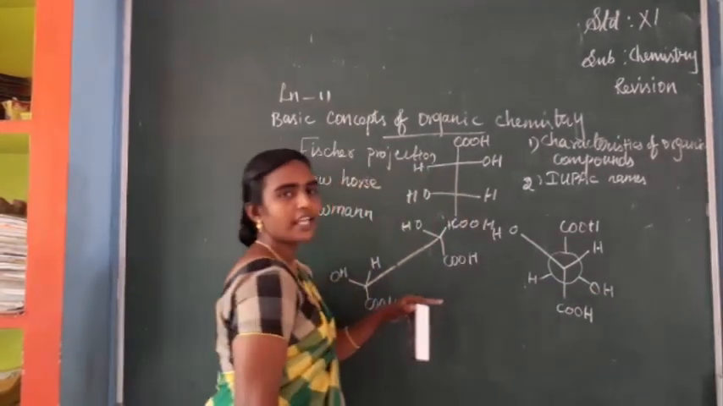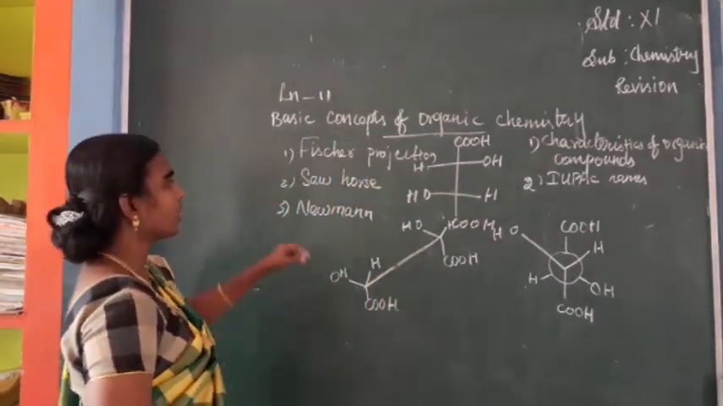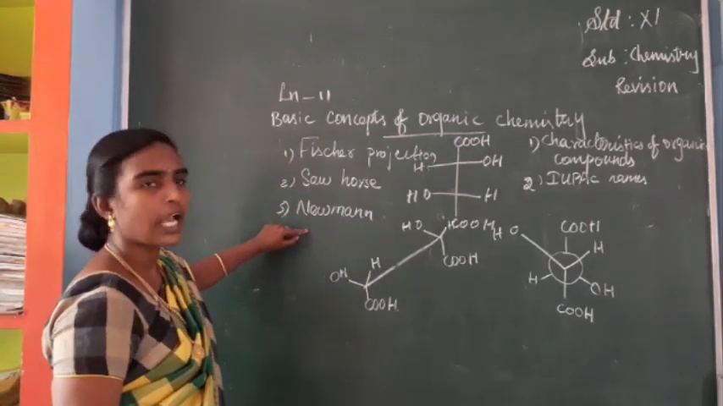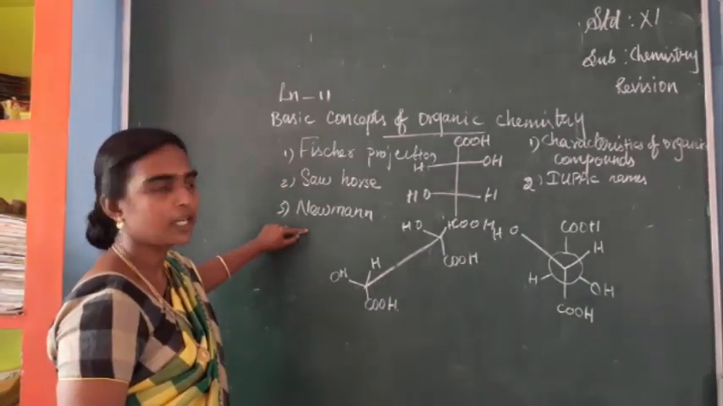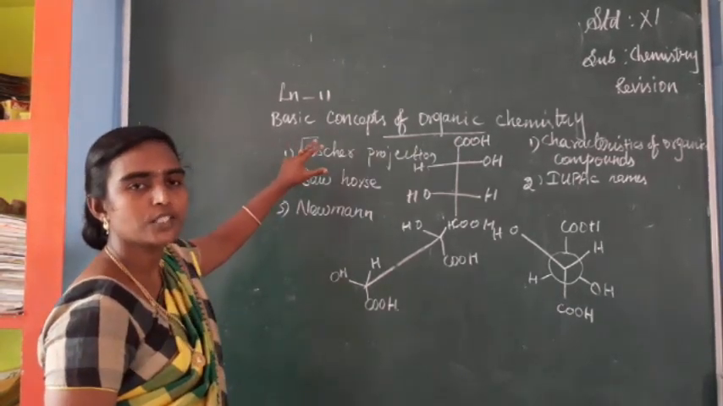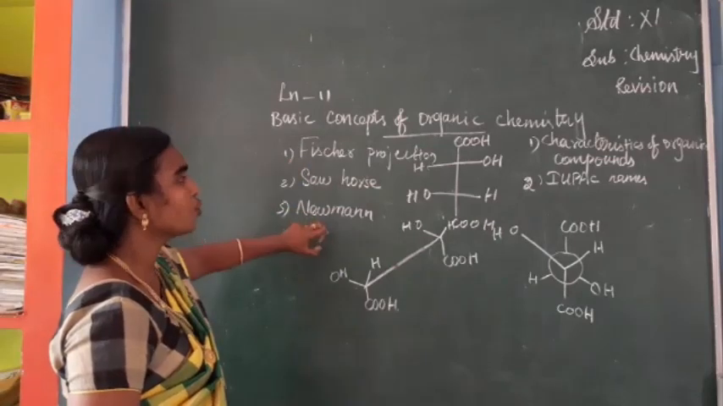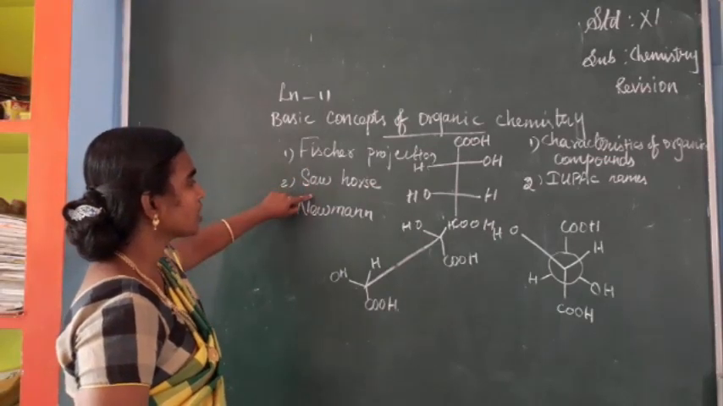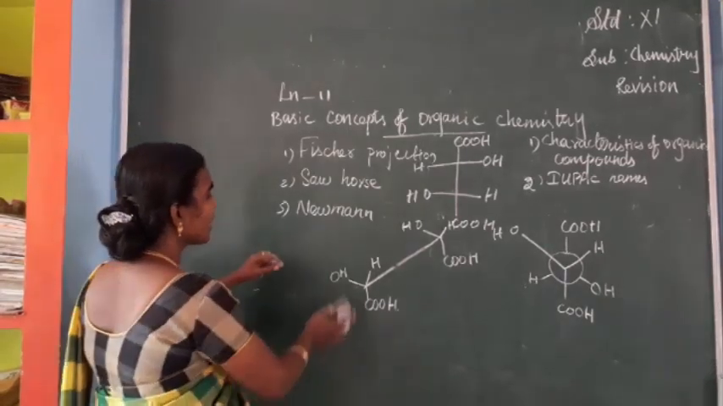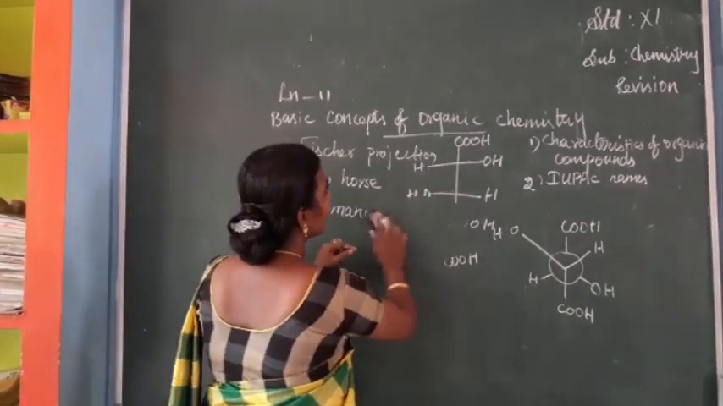So these are the ways of representing organic compounds: the Fischer projection, Sawhorse formula, and Newman formula. Is it clear? We have seen how three-dimensional organic compounds can be represented in two dimensions by the Fischer projection, Sawhorse formula, and Newman formula. So next we will see isomerism in organic compounds.